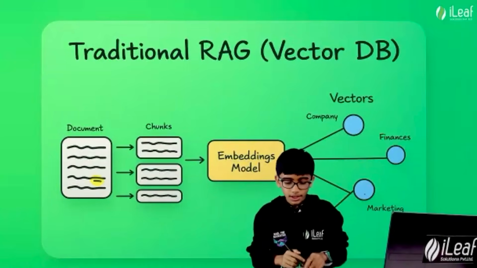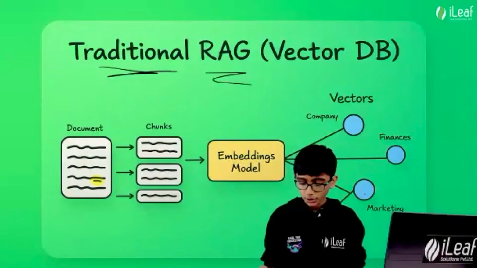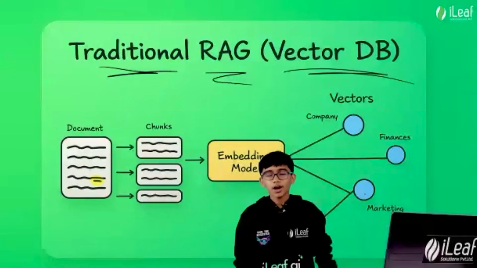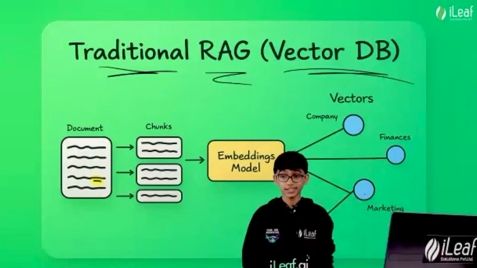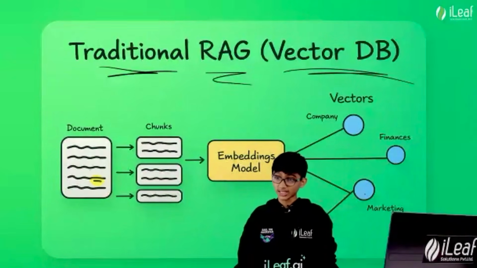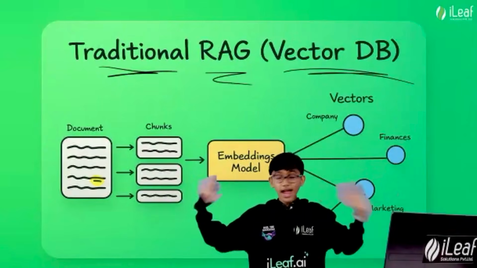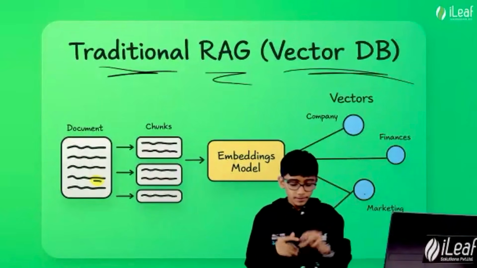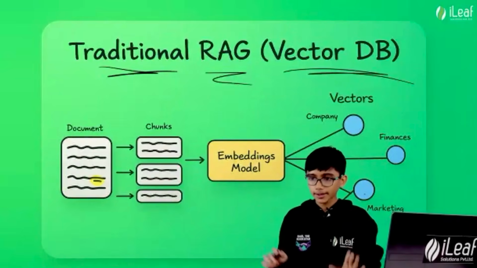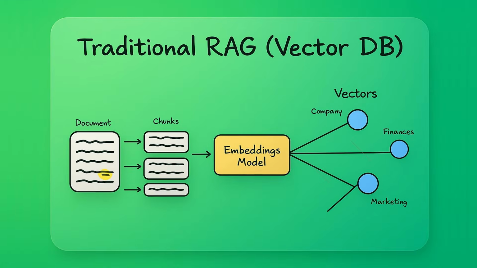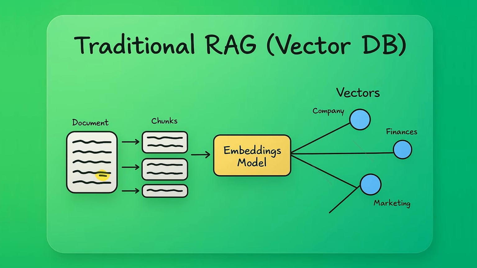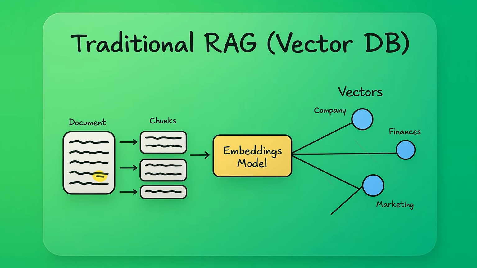Okay. Now, traditional RAG. Okay. Vector DB. Now, what does Vector DB mean? Traditional RAG. So there is a latest RAG, future RAG. I know it sounds confusing. Okay. But let me explain. So before, okay, we upload a document. Once that is done, the document is converted into small chunks.